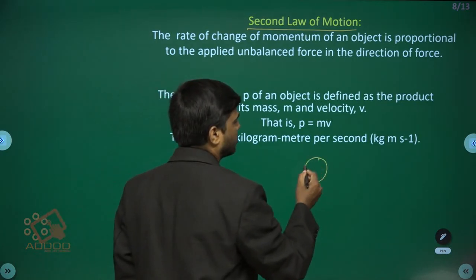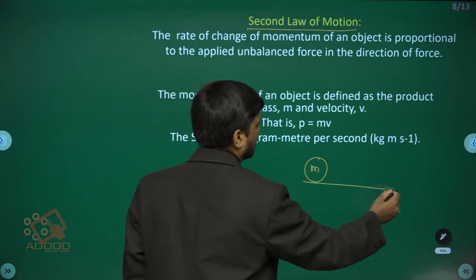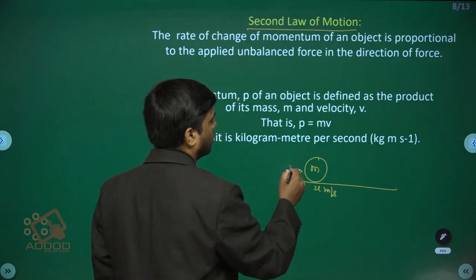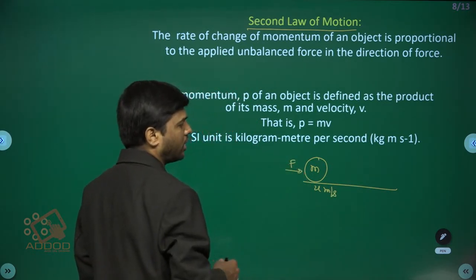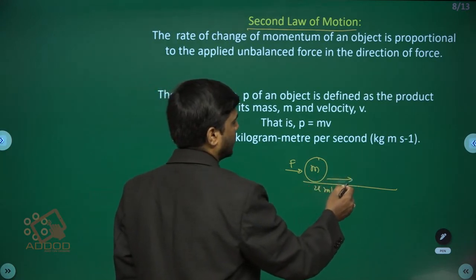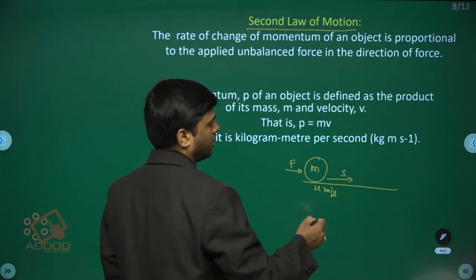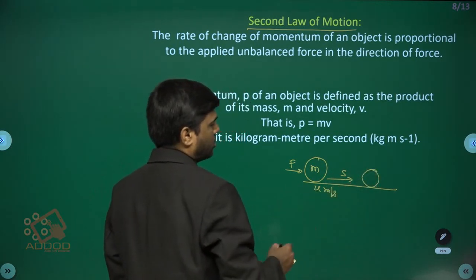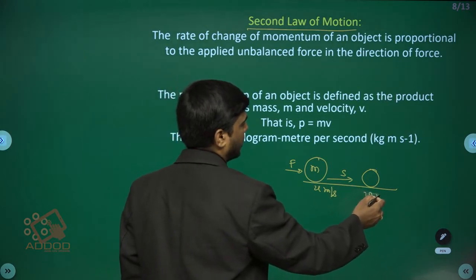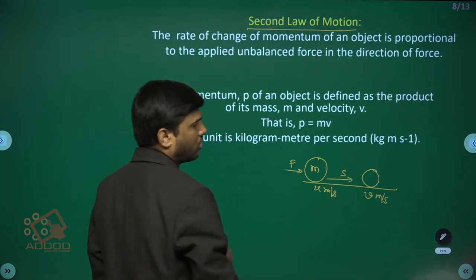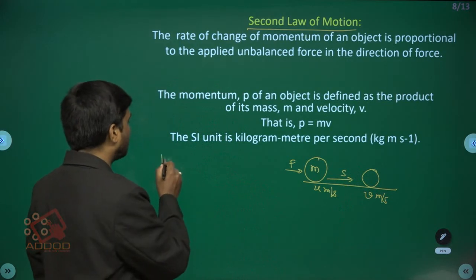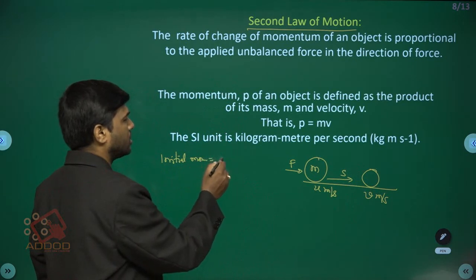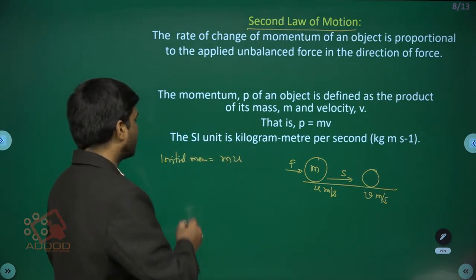Suppose an object of mass m has an initial velocity u meters per second. When you apply a force of F newtons on this body, it moves a distance s meters, and it reaches a certain point where its velocity is now v meters per second. Okay, so what is the initial momentum? The initial momentum of the body is mass into velocity, mu. What is the final momentum?